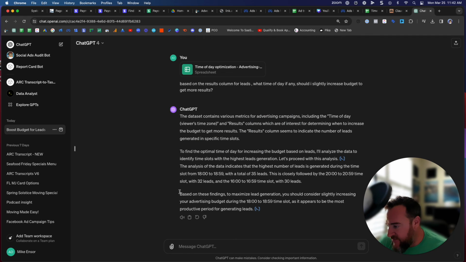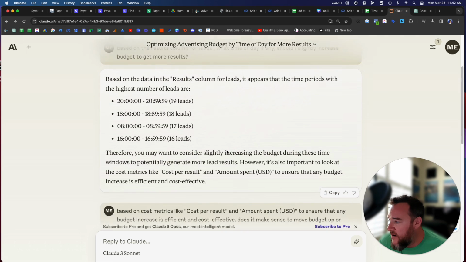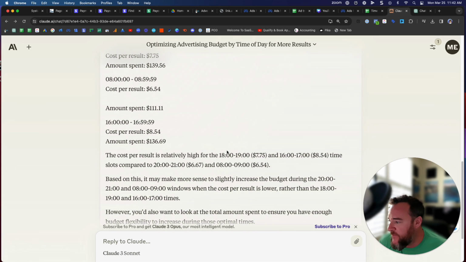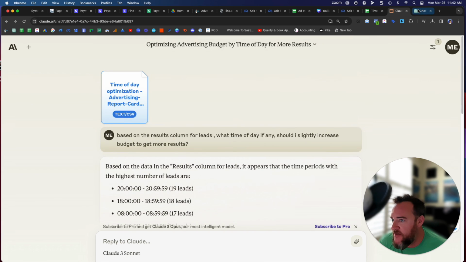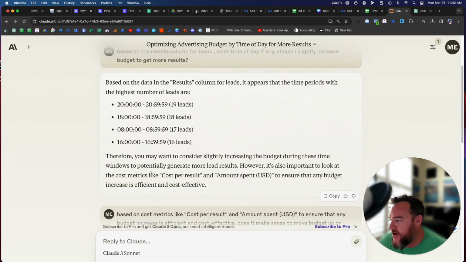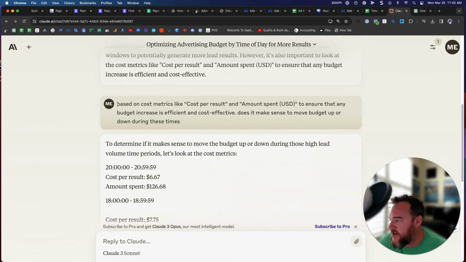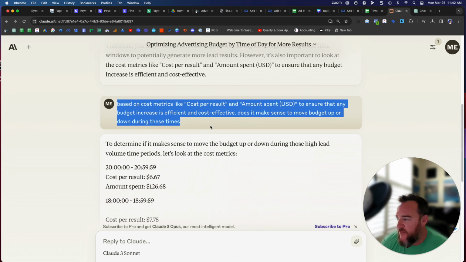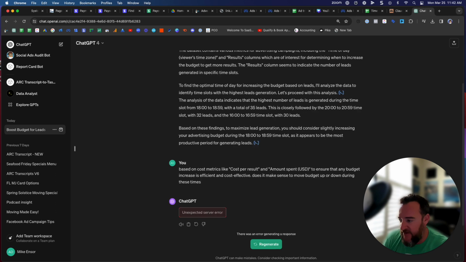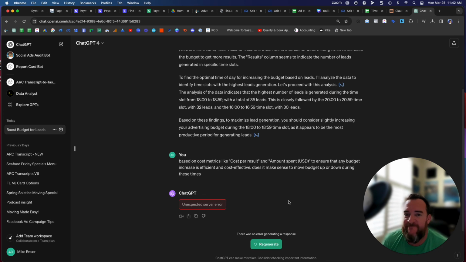So based on these findings, it says increase budget during this time slot. One thing that Claude pointed out is that it was the more expensive. Another thing too is that it didn't give any additional recommendations. So now I'm going to just take the additional recommendations from Claude's response and feed it to the paid version of ChatGPT. That's not expected.